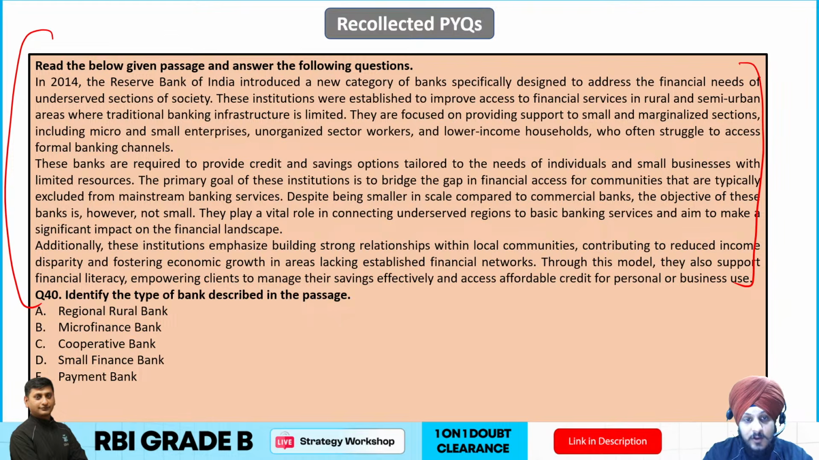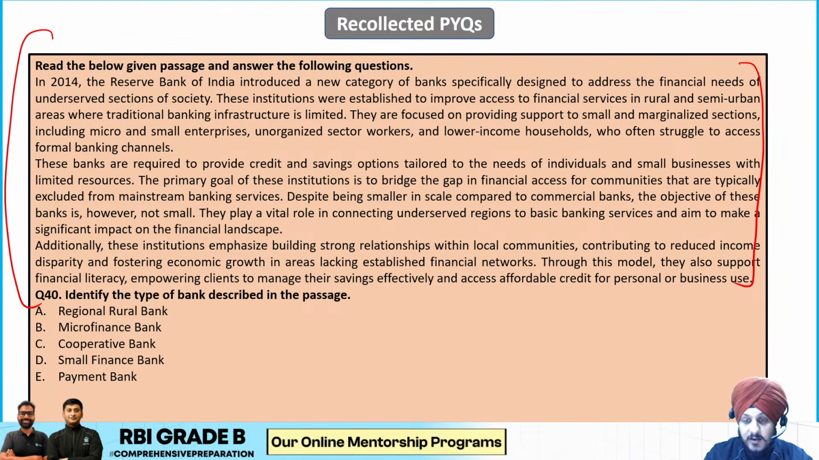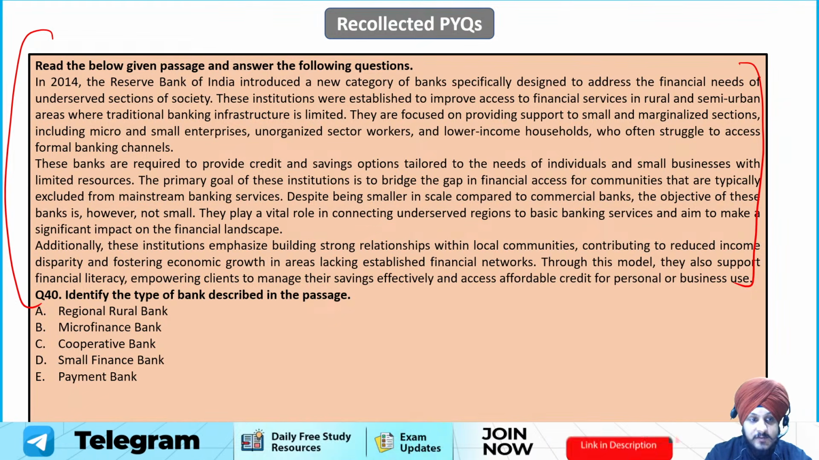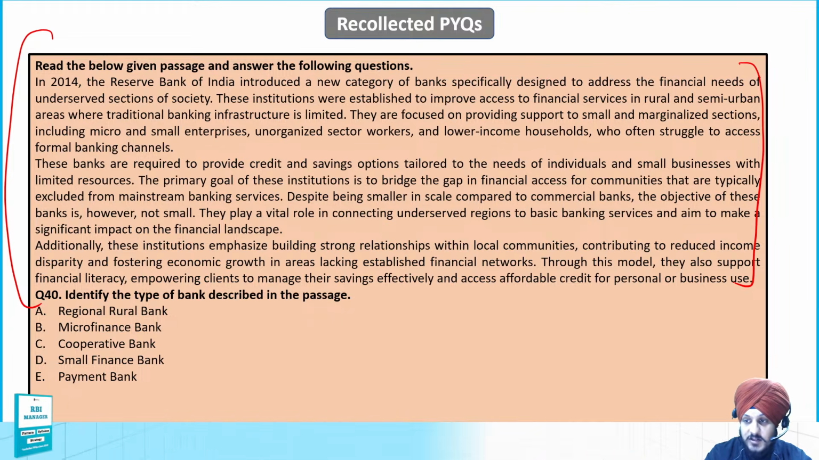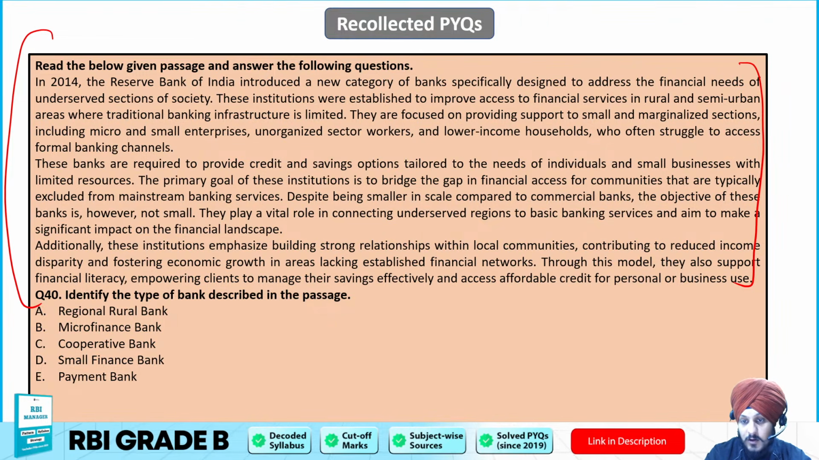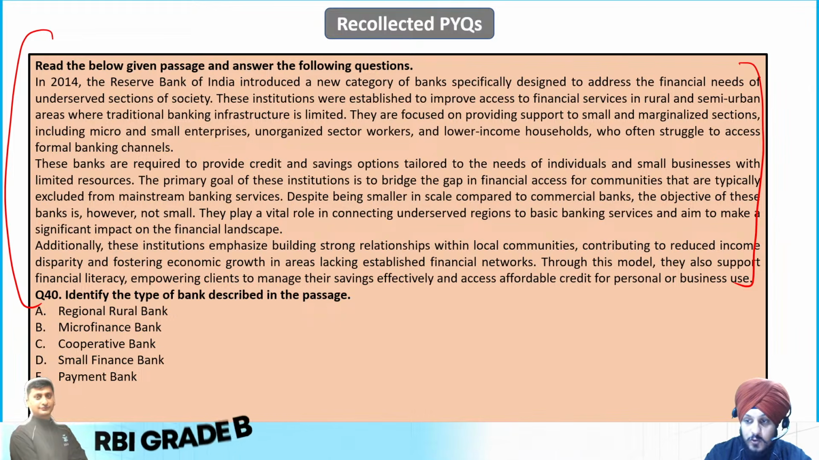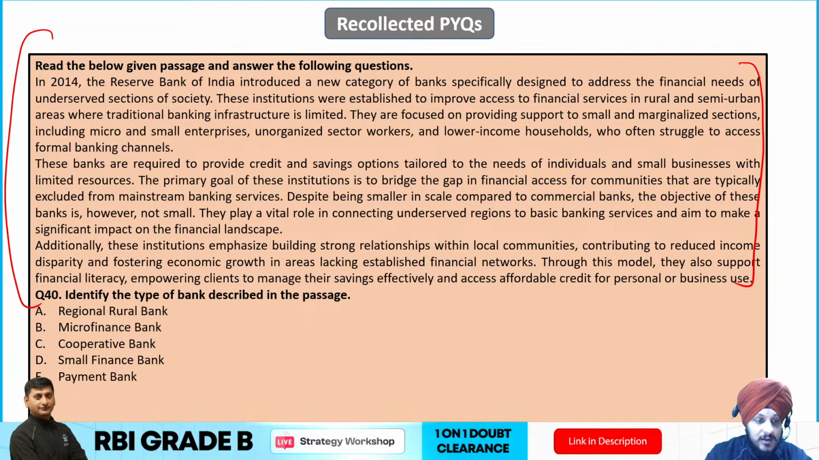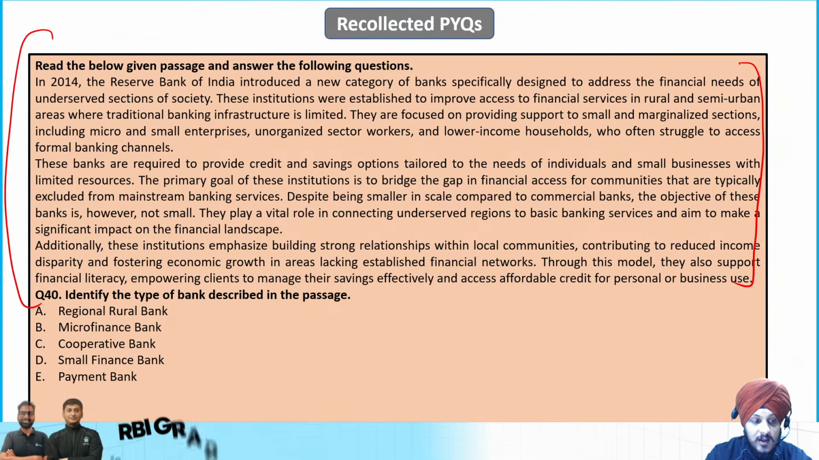In 2014, the RBI introduced a new category of bank especially designed to address the financial needs of underserved sections of society. These institutions were established to improve access to financial services in rural and semi-urban areas where traditional banking infrastructure is limited, and they are focused on providing support to small and marginalized sections, including micro and small enterprises, the unorganized sector, and lower income households who often struggle to access formal banking channels.